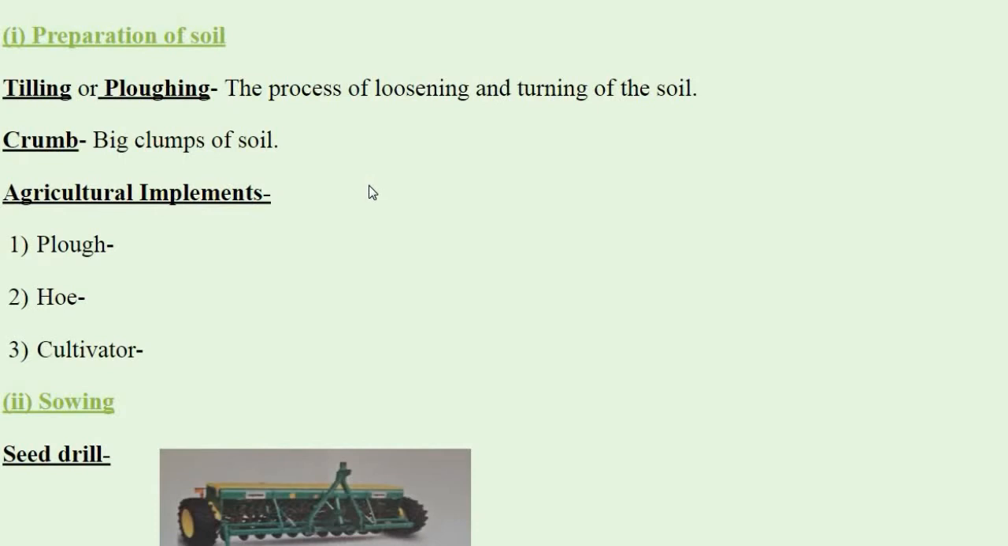We have to plow the soil. Okay, then what is meant by plowing? The process of loosening and turning of the soil is called tilling or plowing. This is done by using a plow. Plows are made up of wood or iron.